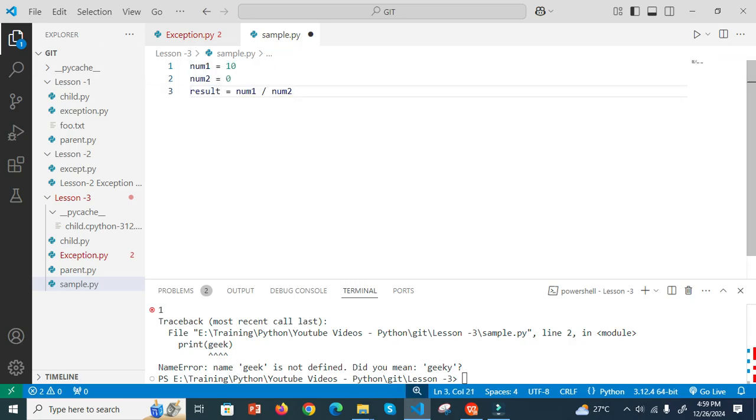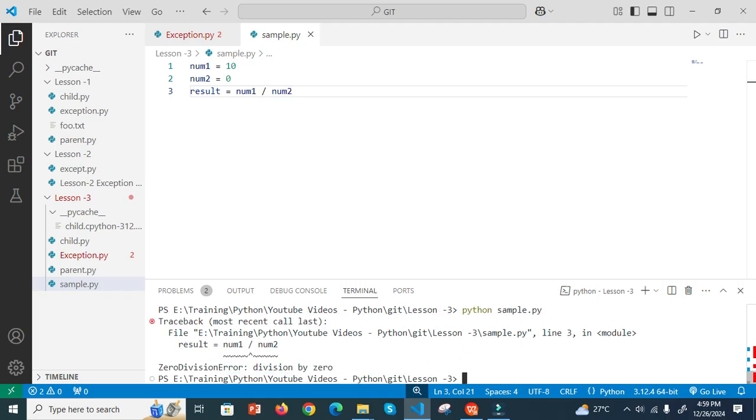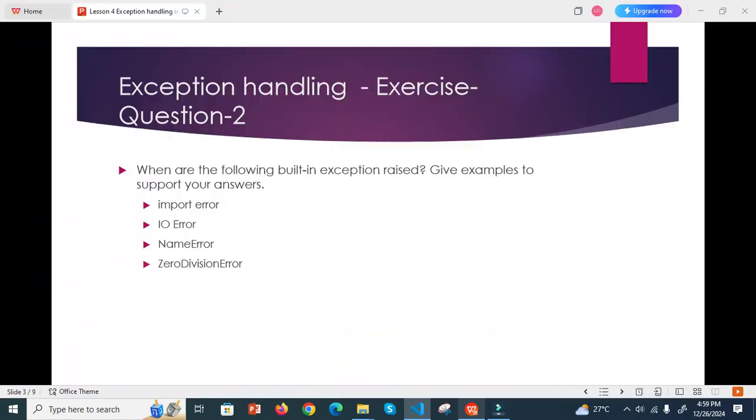When you are trying to divide a number by 0, here num1 is 10 and num2 is 0. When you are dividing, normally we get a division by zero error. Let's save this. Then you can say zero division error. Okay, this is the fourth type of error.